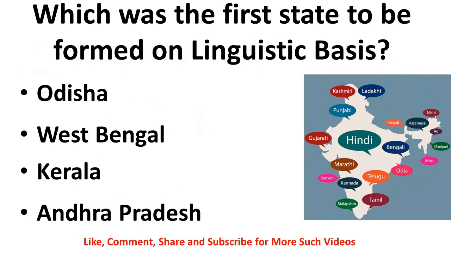Which was the first state to be formed on linguistic basis? Orissa, West Bengal, Kerala or Andhra Pradesh? The correct answer is Andhra Pradesh.